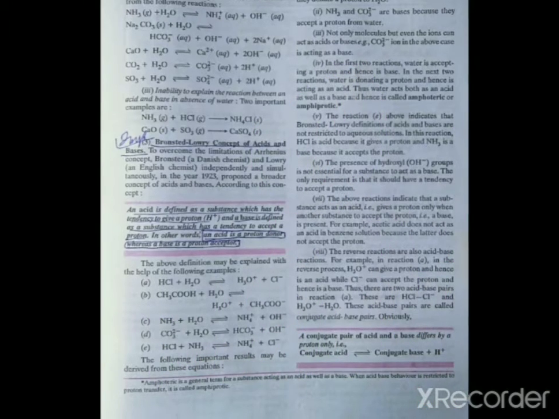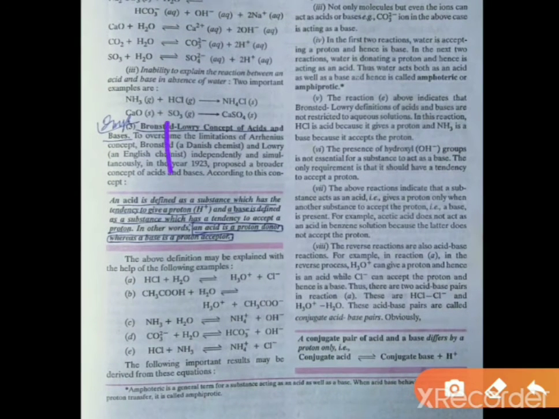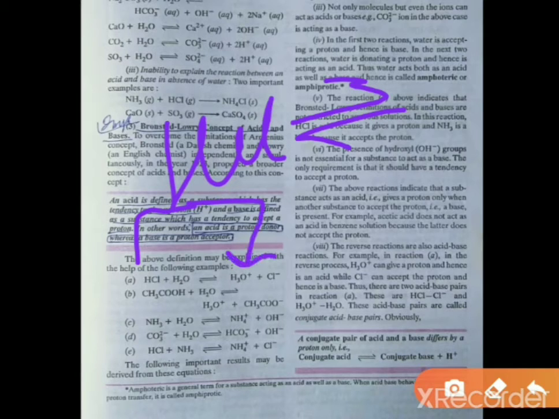Here you can see in the case of HCl, HCl donates a proton. So HCl is an acid.